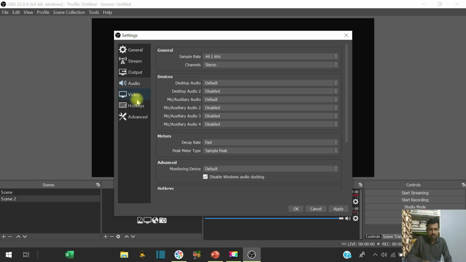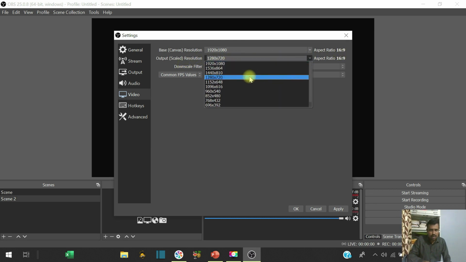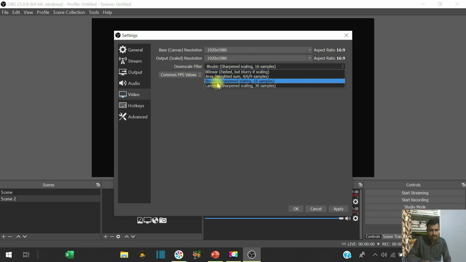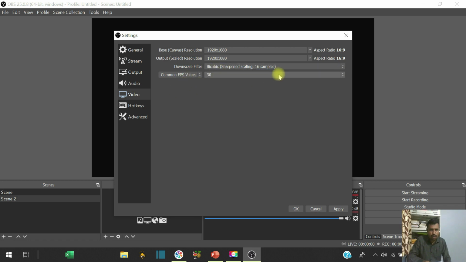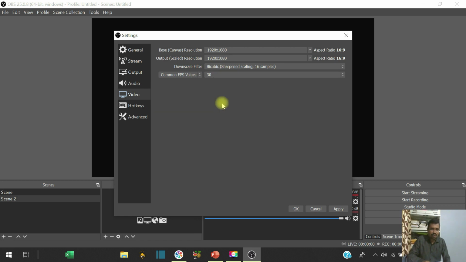Later on go into the video. You see here base resolution. On my laptop, the base resolution is 1920 by 1080. So select this one, and aspect ratio is 16:9. For output resolution, you can keep the highest, that is HD quality, 1920 by 1080. Then you see the downscale filter. According to your requirement I will select bicubic, this one. And common FPS value, you can keep 30 or sometimes 60 also. I will keep 30 here.